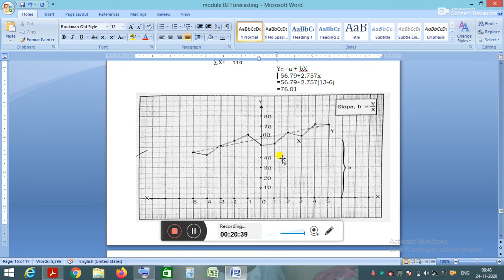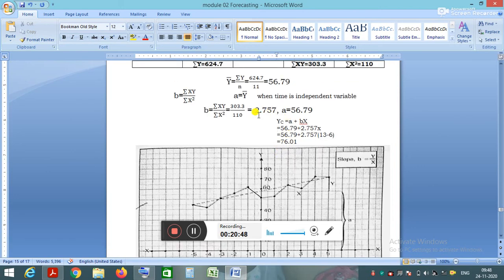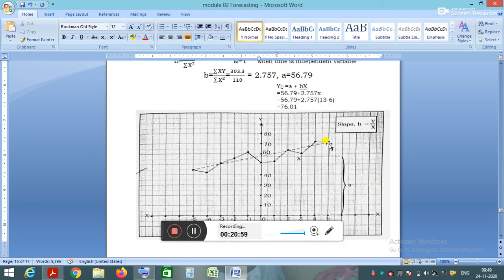This straight line gives the regression line, the line of regression. I already said b is the slope of the line. You can see here, this is the slope of the line, and a is the y-intercept, where the regression line meets the vertical axis.